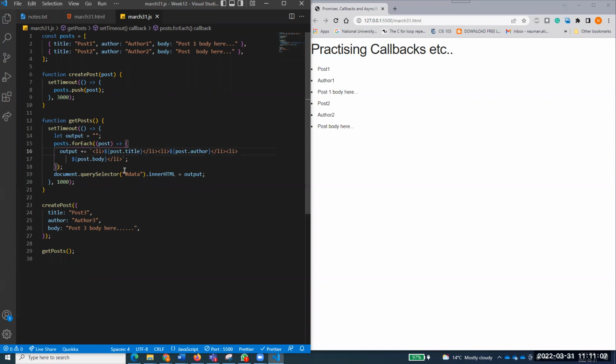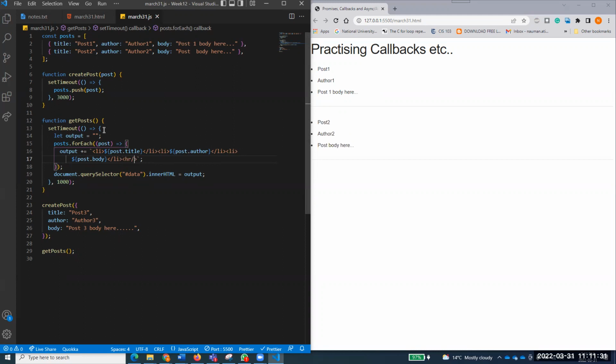Now the big question comes. I have called this function before, create post, post 3, but it's not showing me the post 3. And let's add one line break after that. After every record, let's put a line break. What is that tag? H4, not H4, HR. You see that line is coming.